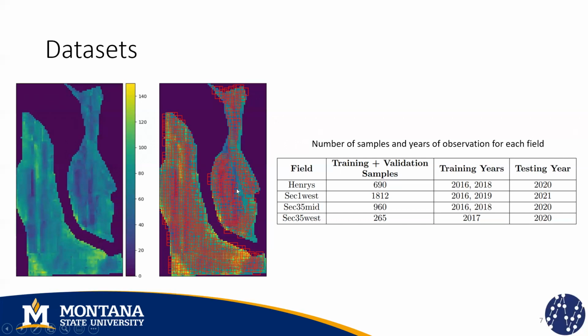There are regions that are not being covered by the patches because they contain missing information, and we're avoiding that. We are using 4 fields from farmers from Montana. The data collected from previous years is used to create our training and validation sets. And we're going to reserve the information from the last observed year to generate entire yield maps so that we can compare them to the real or ground truth yield maps. And also we will compare them to those obtained by the other methods.